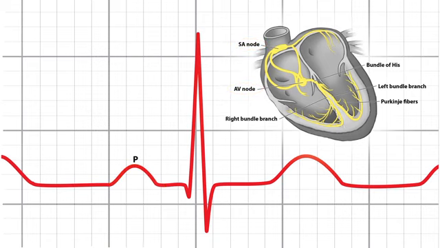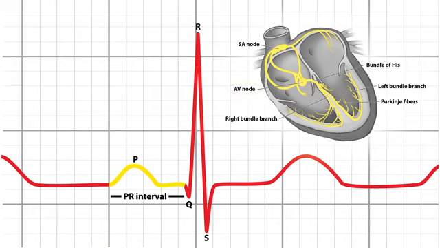Now after the P wave, we get to the QRS complex. But before we talk about that, we need to talk about the PR interval. So what is the PR interval? Well, it measures from the beginning of the P wave to the beginning of the QRS segment. Now it's actually stopping at the Q, not at the R. That can be a little bit confusing, I know. The PR interval is a measurement of the conduction delay through the AV node.